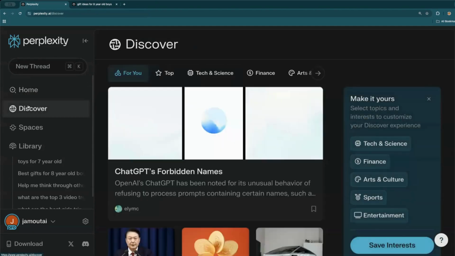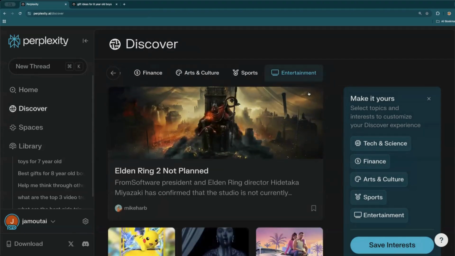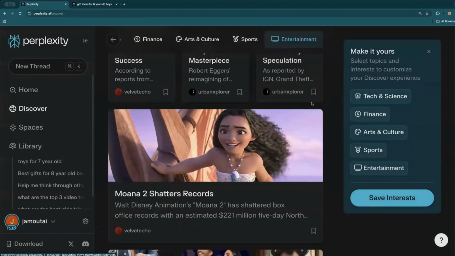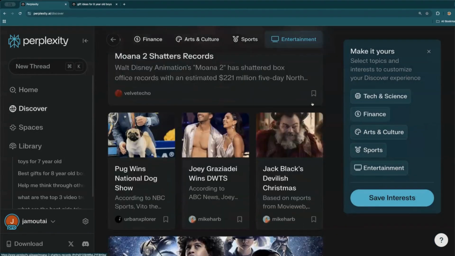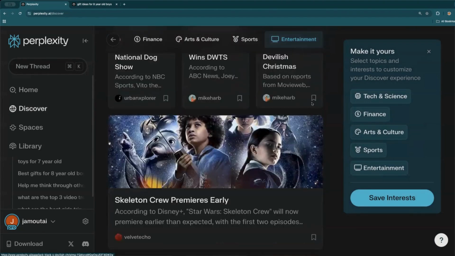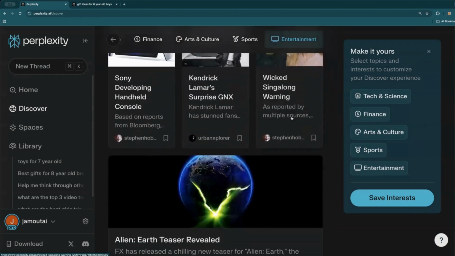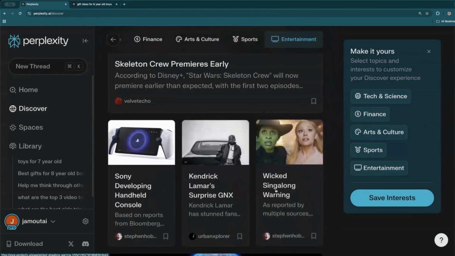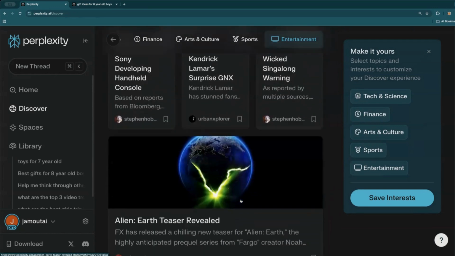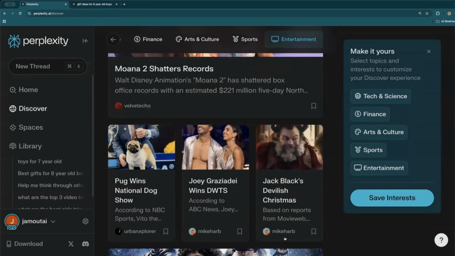The Discover page I find really interesting as well. It's basically your news page, and you could search by category of what you're interested in. So here I clicked entertainment, and it's showing me news. Again, these are news sources that are all brought together by multiple sources. So, for example, Wicked Sing Along Warning, as reported by multiple sources. So you can see these are published by individuals or companies. And these are called Perplexity pages, and you could bookmark it.